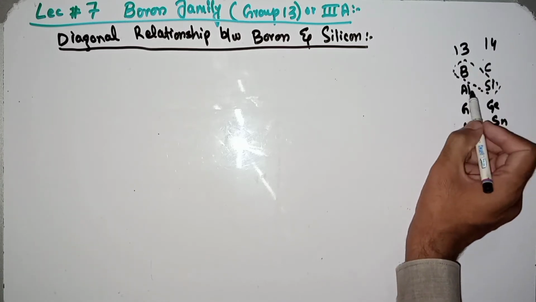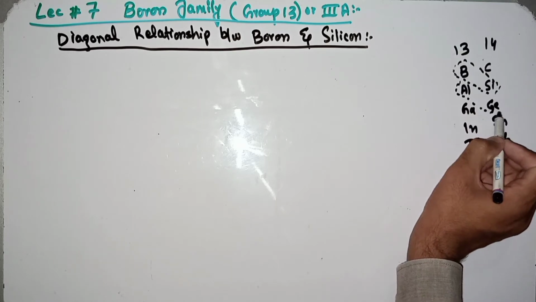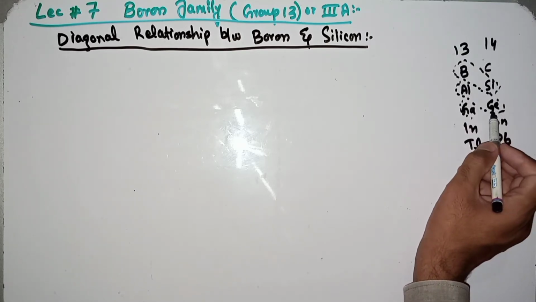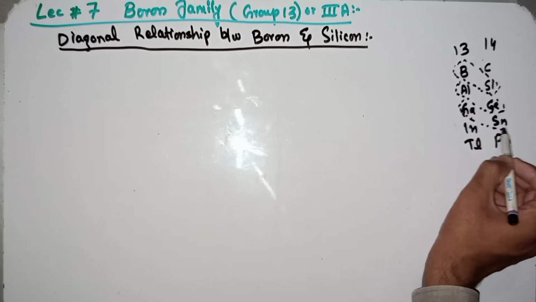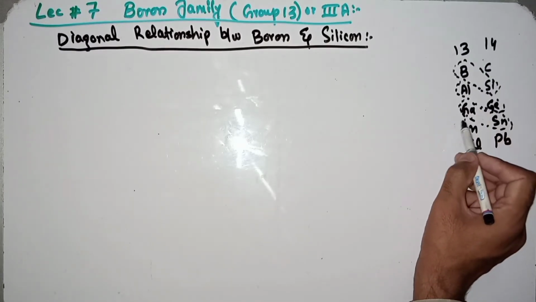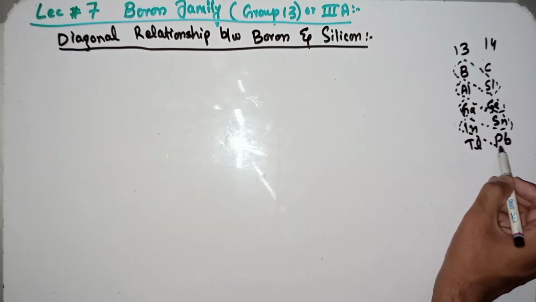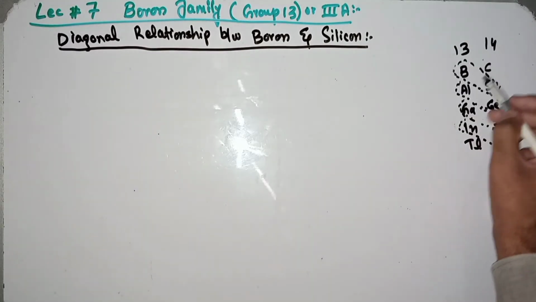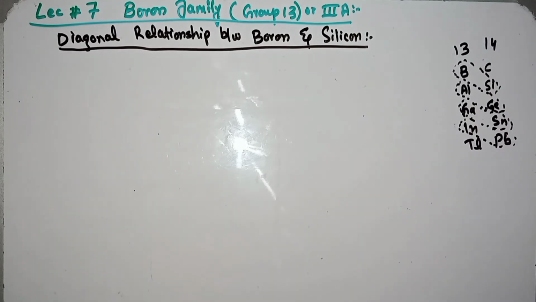So this is called diagonal relationship, elements in diagonal position. Boron and silicon are in diagonal, gallium and germanium are in diagonal position, aluminum and germanium are in diagonal position, gallium and Sn are in diagonal position, and indium and lead are in diagonal position. Carbon and aluminum are in diagonal position. I hope my point is clear.